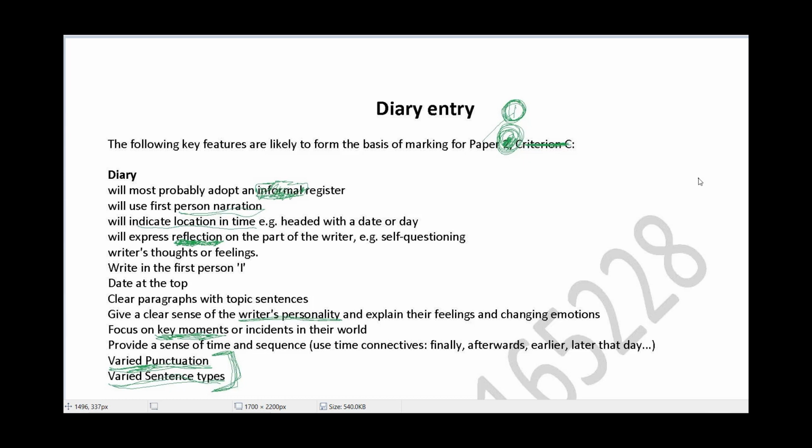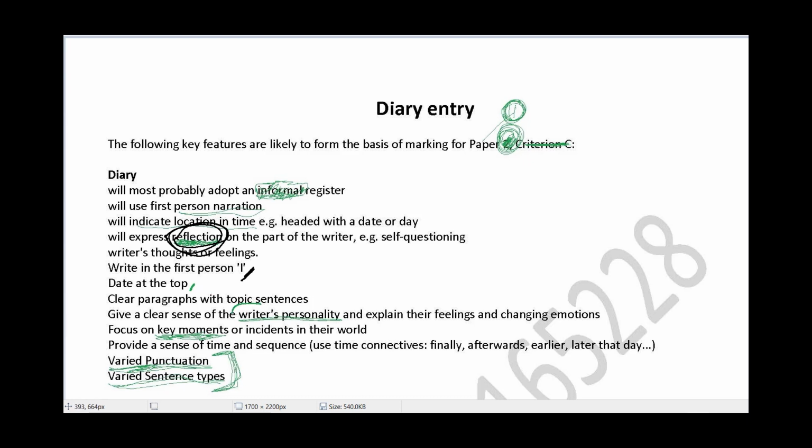And now when you're writing, you need to make sure that you sound reflective. You have to sound reflective, and if you look at this particular portion here, you will see that reflection is something that you need to make absolutely clear. Another one is that you need to put the date on the top.